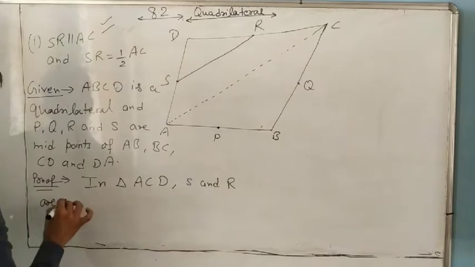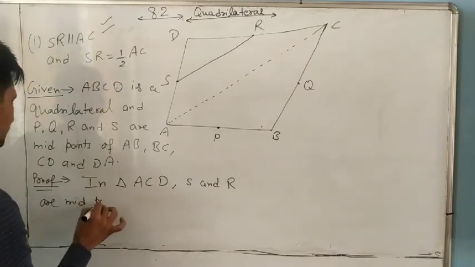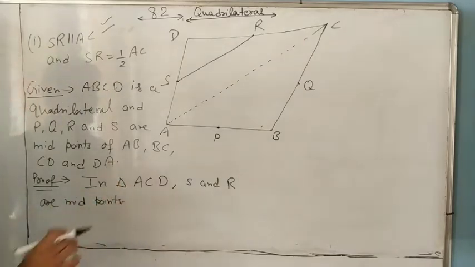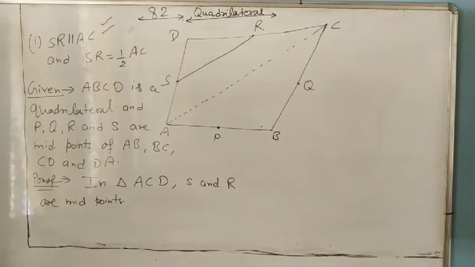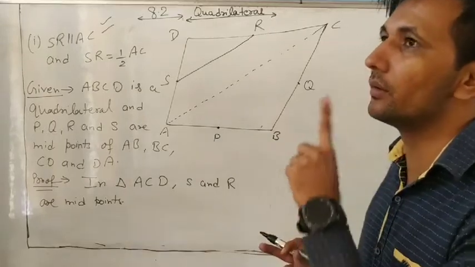S and R are midpoints. Then always write the reason why they are equal.